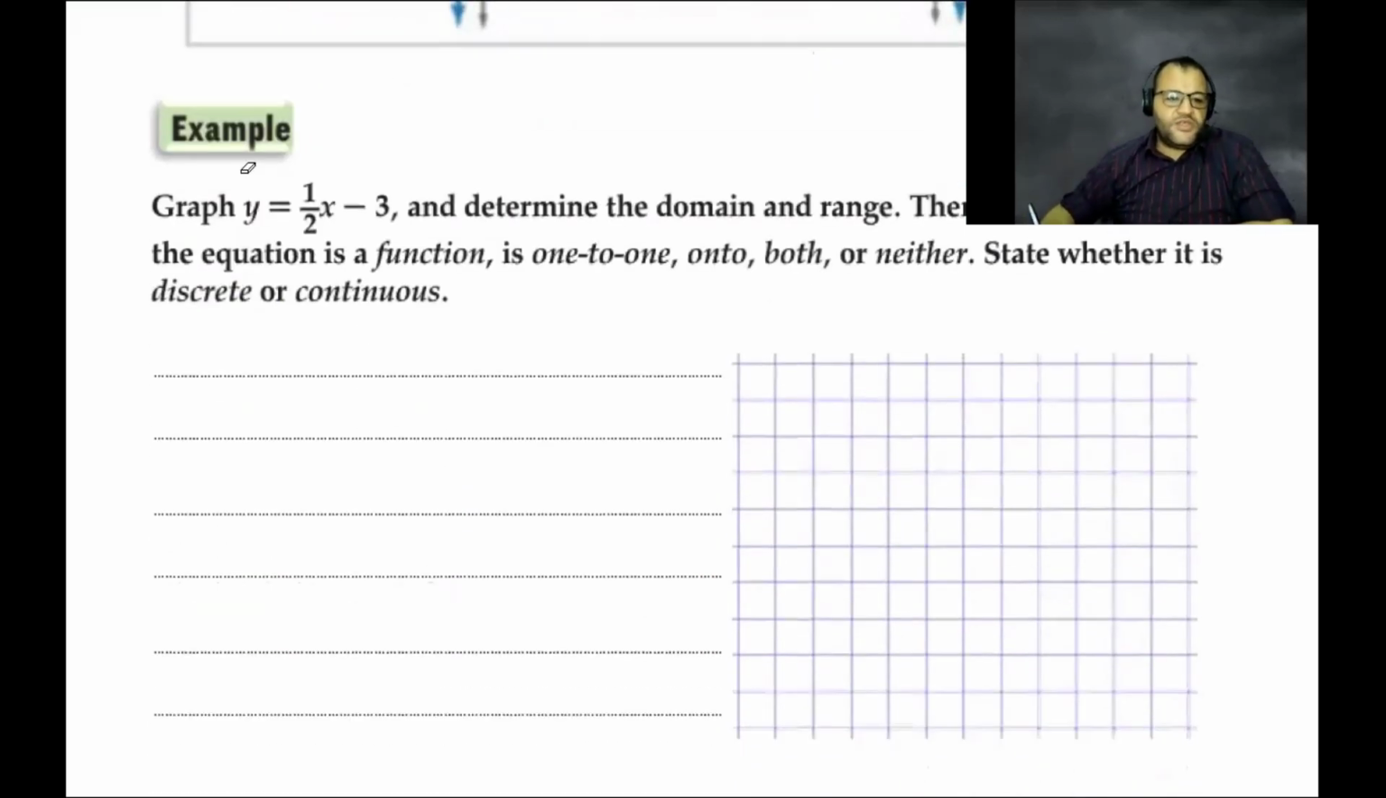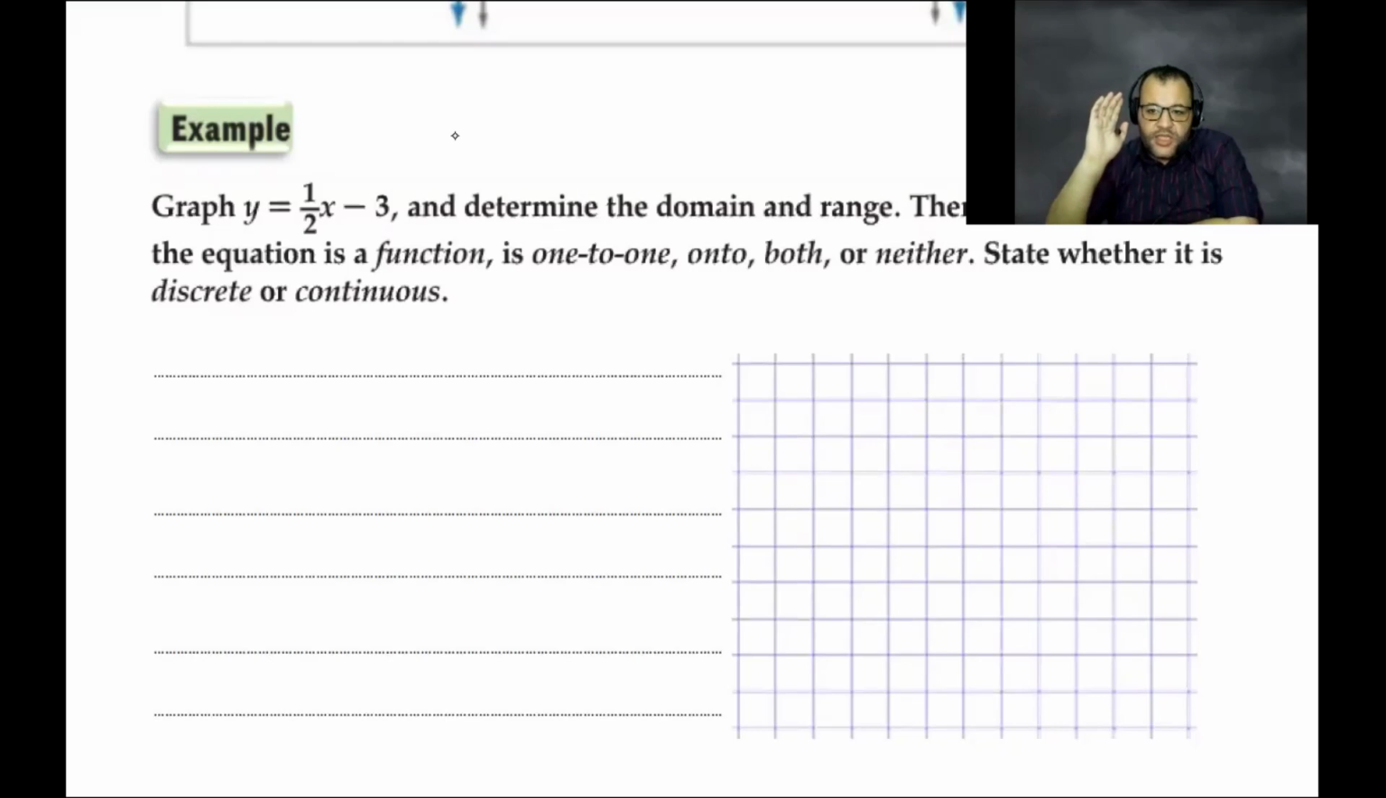So we need to graph this relation. What is the type of this relation? y equals 1 over 2x minus 3. What is the type of this relation? If you remember, slope-intercept form. Slope-intercept form of which relation? Which function?